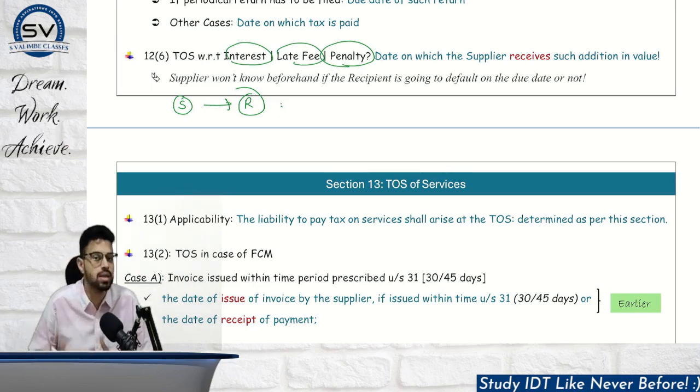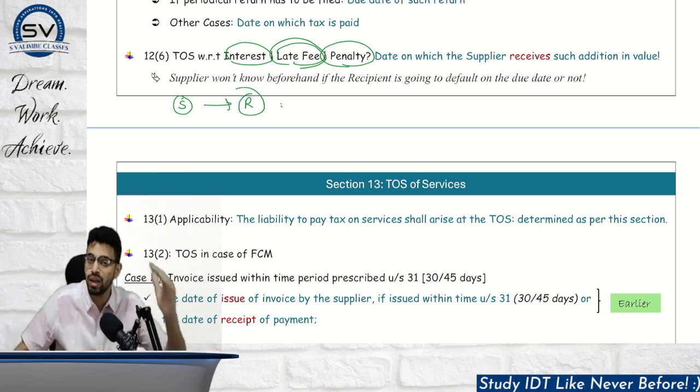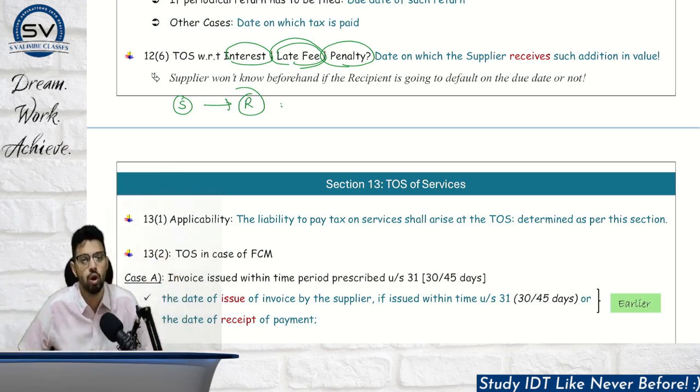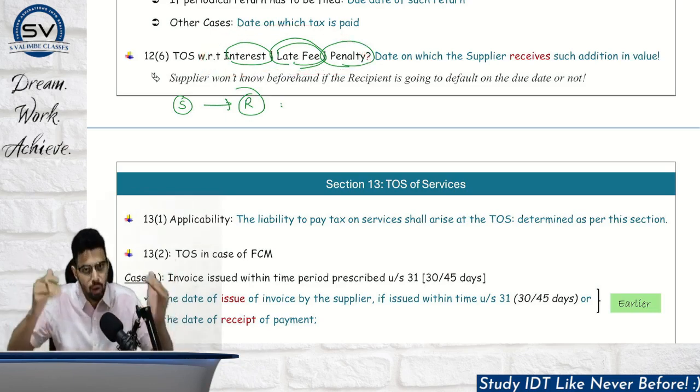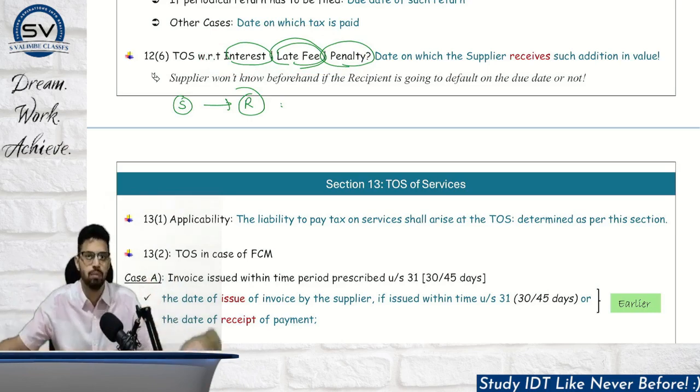For example, interest is applicable if, let's say, the recipient does not pay in 30 days. Late fee or penalty is applicable if, let's say, some default happens in the next 40 days. So how will the supplier know whether this amount is actually going to be received or not? Hence, the law also understands this. Time of supply in such cases will be the date on which these amounts are actually received, because then we come to know that these have accrued and now time of supply will arise.